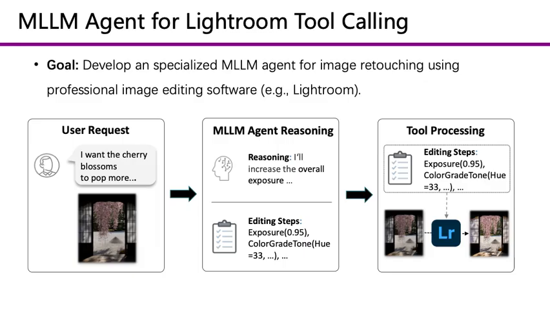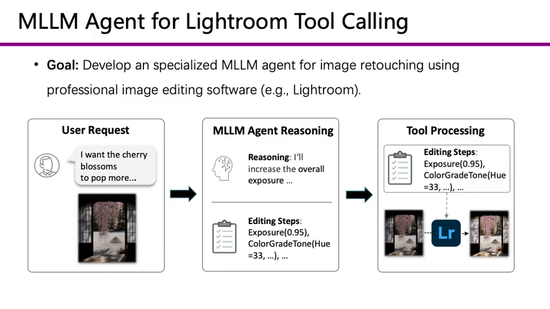The overall pipeline starts from a user request. The user provides an input image together with a natural language editing instruction, such as making the cherry blossom pop more. Given this request, the MLLM agent first reasons about what kind of visual changes are needed. For example, it may decide that the image should become brighter, the blossoms should be more vivid, and the overall color should better match the user's intent.